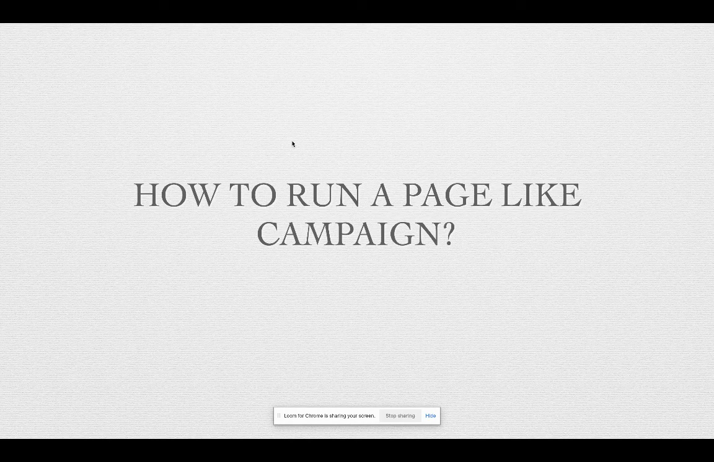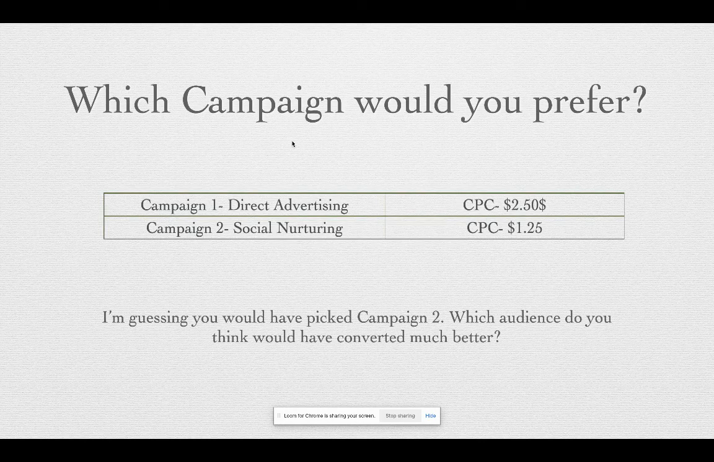Then I'm just going to give you a small example. Right now, you are running a page like campaign for two different situations, right? One will be just a Facebook page with a direct advertising campaign, and the cost per click would be $2.50. That will be the first campaign. It will be a new fresh campaign that you would be running a page like for direct advertising, right?